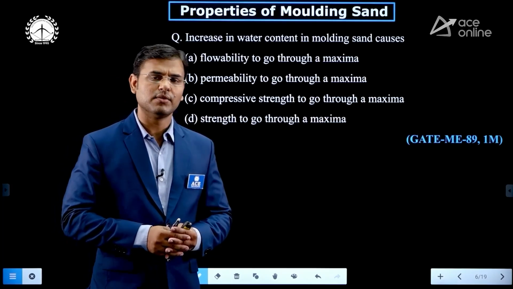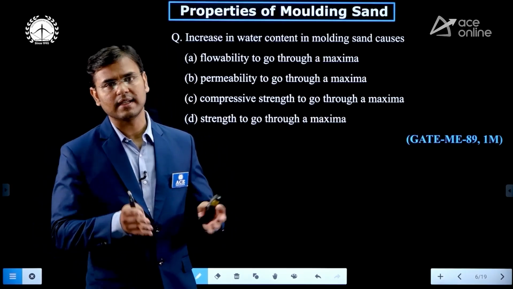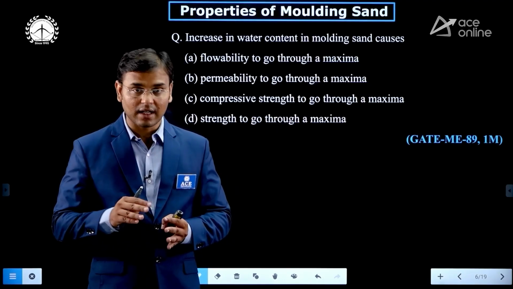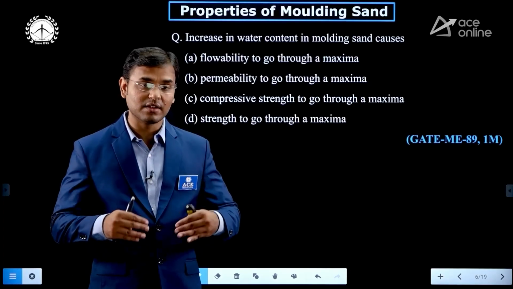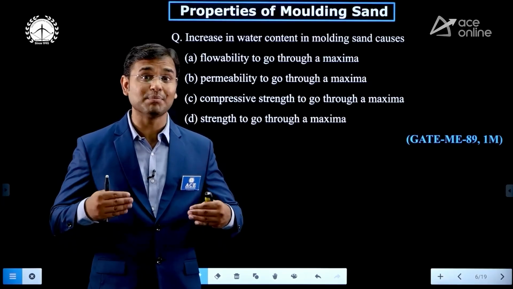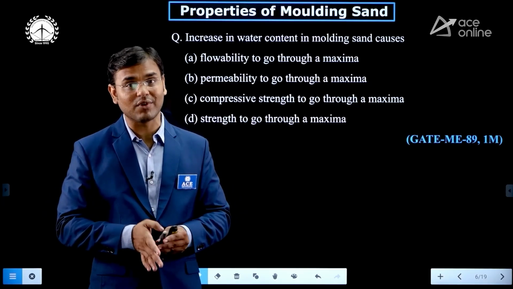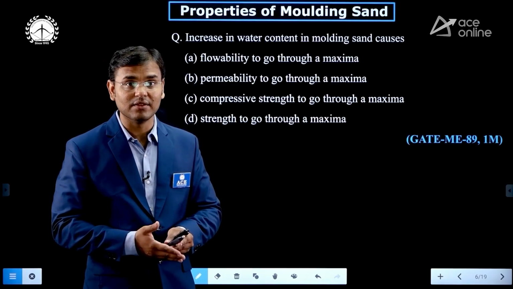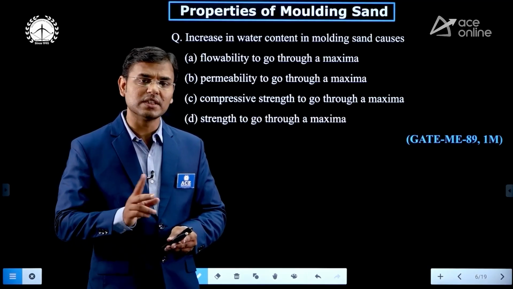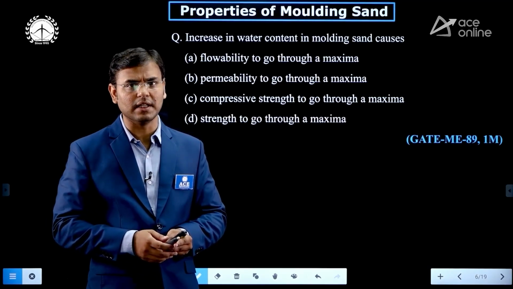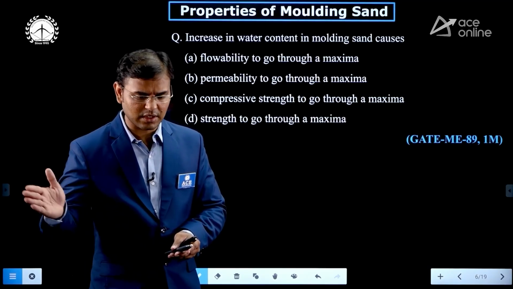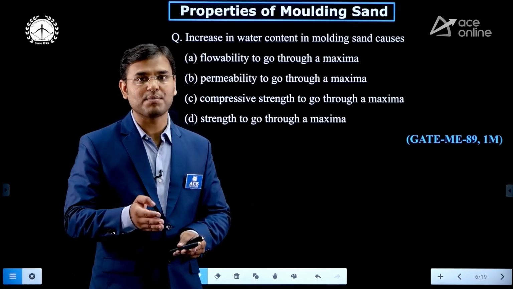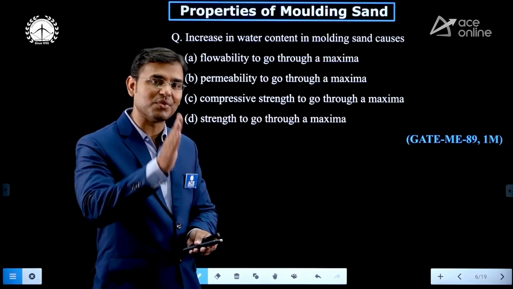Now see, while constructing a house, we take silica sand. In that silica sand, we add cement, and again we add water. As the percentage of water increases, what happens? The flowability will increase. There are two terms, one is fluidity and the second is flowability. While constructing the house, that mixture can be spread anywhere by hand, or for plaster purposes you can see that it flows easily.